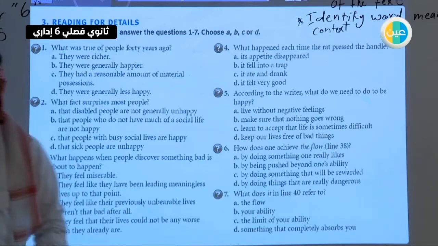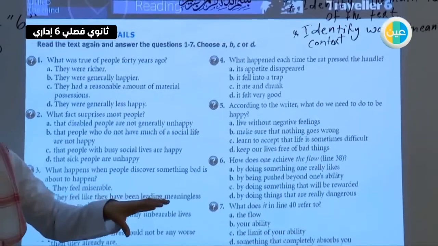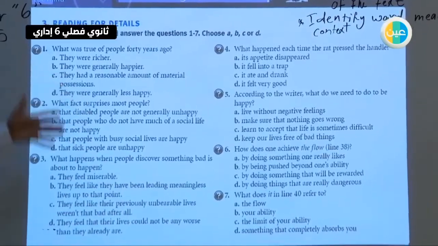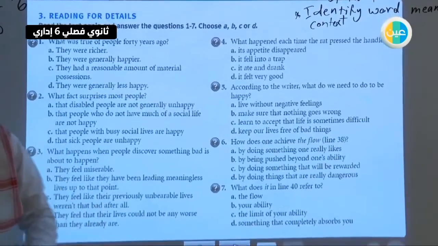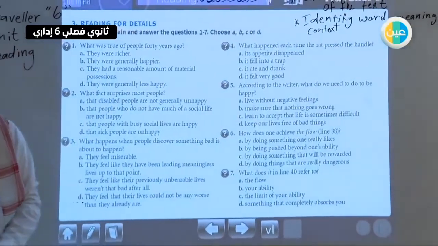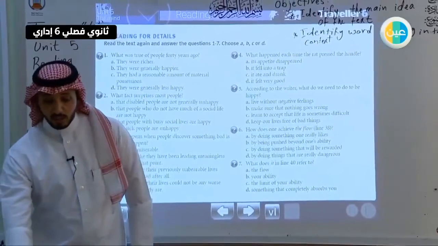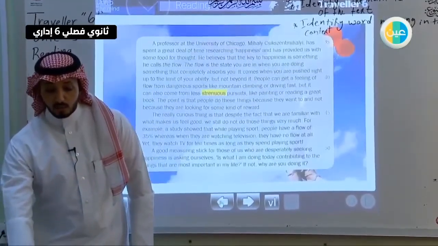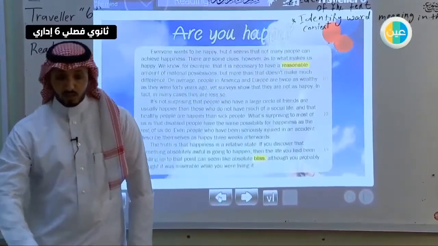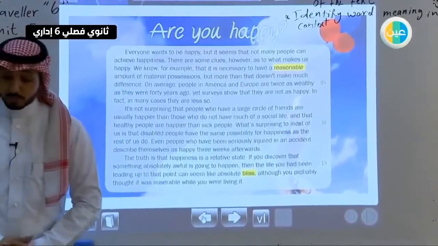Now, one of the ways to answer the questions correctly is to read the questions before you read, so you get a general idea about the questions, and then you go back and read the text and try to underline the answers that you think may answer your questions. So let's read together.